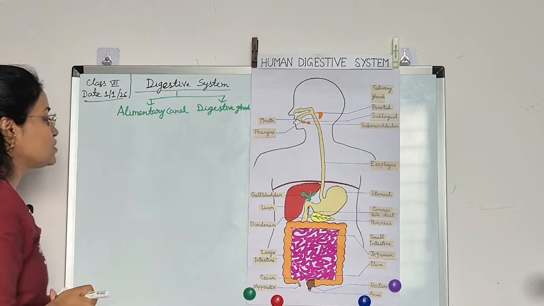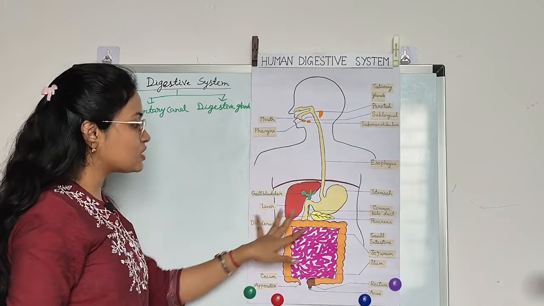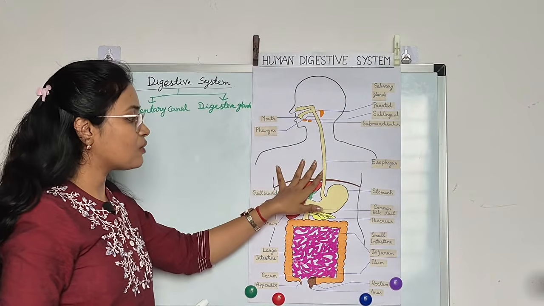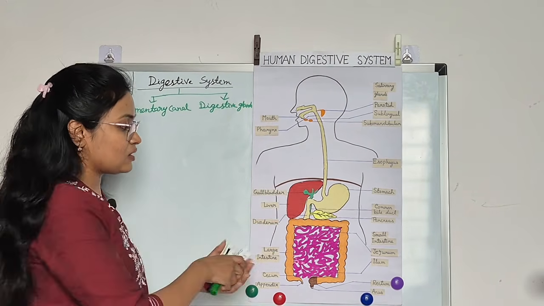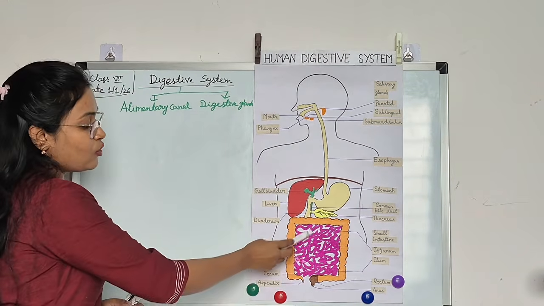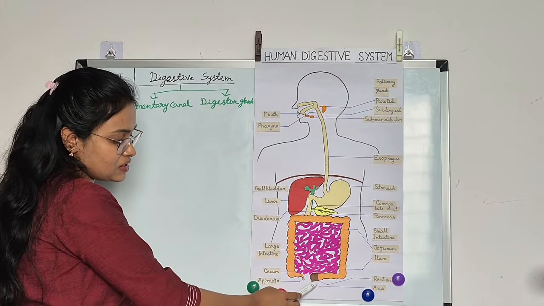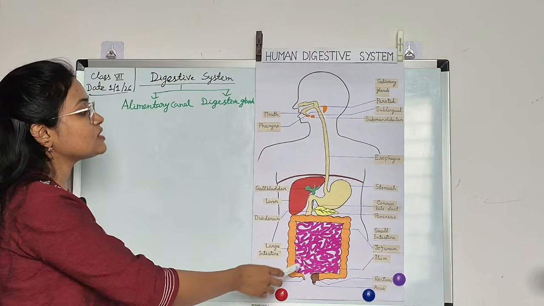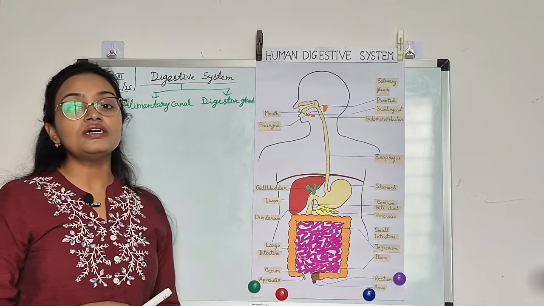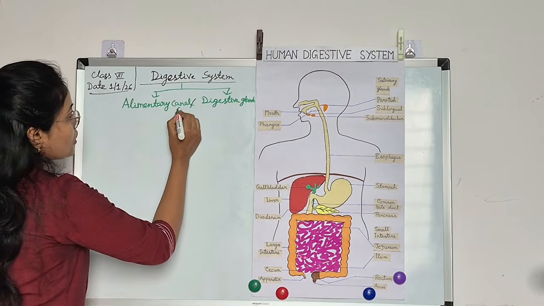Alimentary canal and digestive gland. So, what is the alimentary canal? In this picture, you can see the parts of the digestive system. The first part is the mouth, then comes our esophagus. Next, the stomach. Next, the small intestine. Next, the large intestine, and this is the anus. These organs are connected to each other like a pipe-like structure. It is called the alimentary canal or the gut.